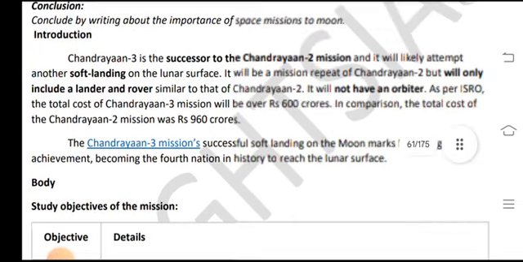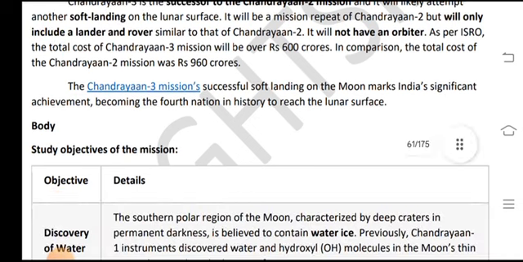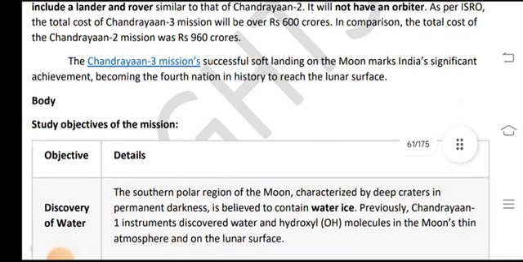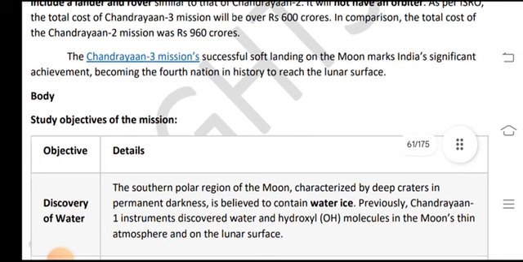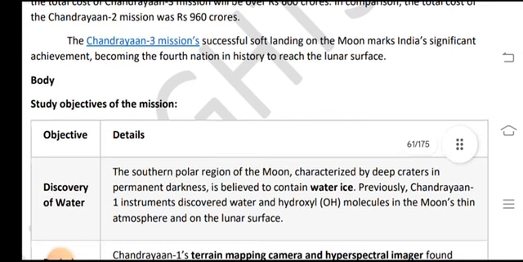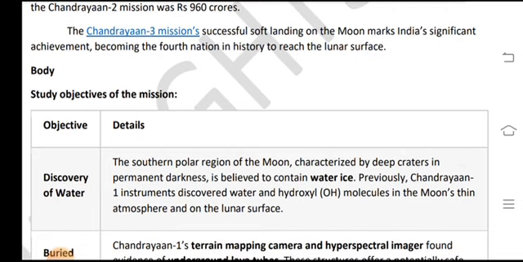It will include only a lander and rover similar to that of Chandrayaan 2, and it will not have an orbiter. As per ISRO, the total cost of the Chandrayaan 3 mission will be over 600 crore. In comparison, the total cost of the Chandrayaan 2 mission was 960 crore.